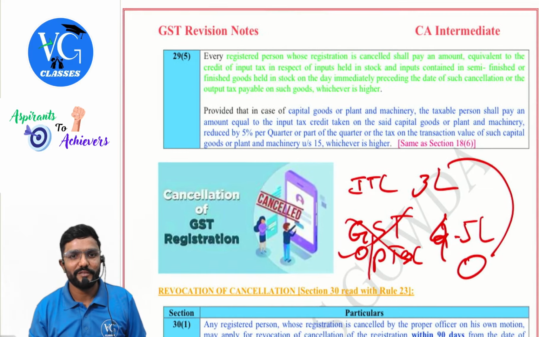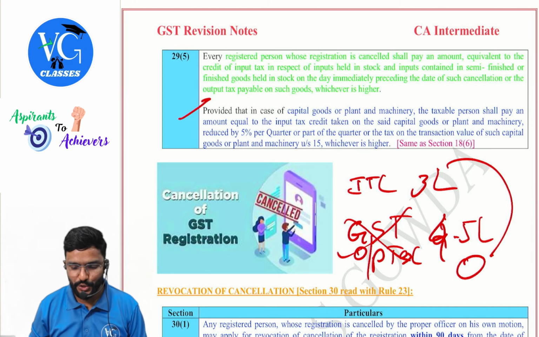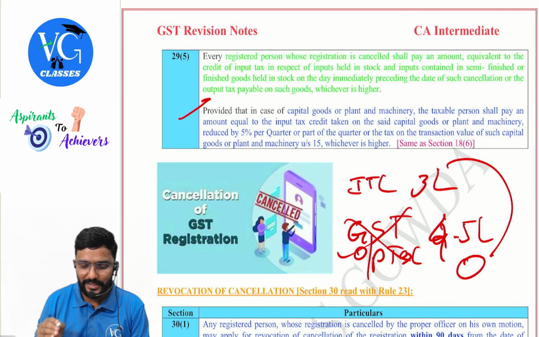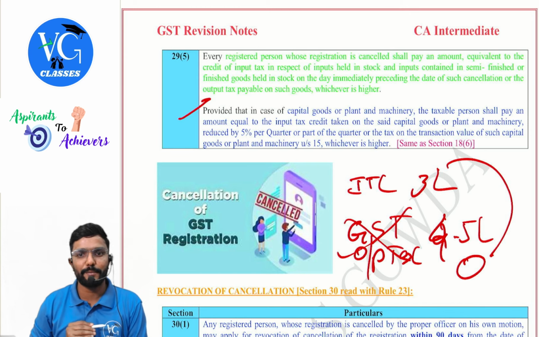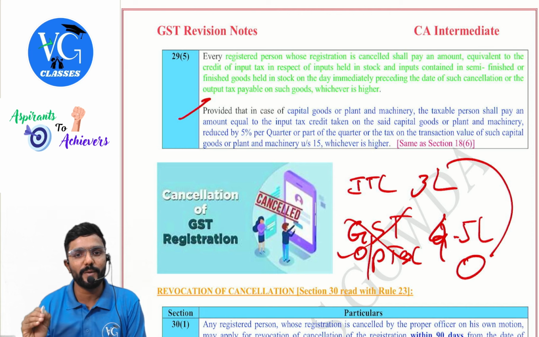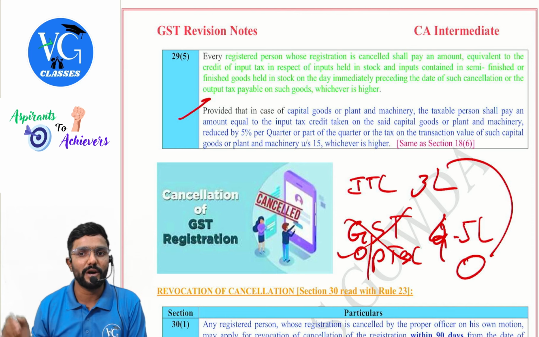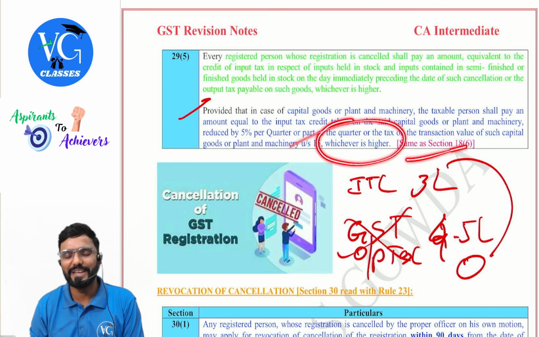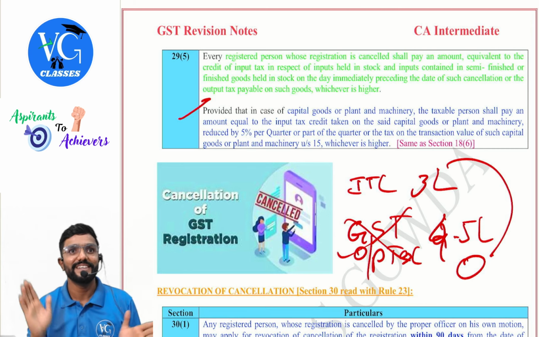Next, proviso. Provided that in case of capital goods or plant and machinery, the taxable person shall pay an amount equal to input tax credit taken on the said capital goods or plant and machinery, reduced by 5% per quarter or part of the quarter, or the tax on the transaction value of such capital goods or plant and machinery, whichever is higher, same as 18(6). But 18(6) is not in case of cancellation.